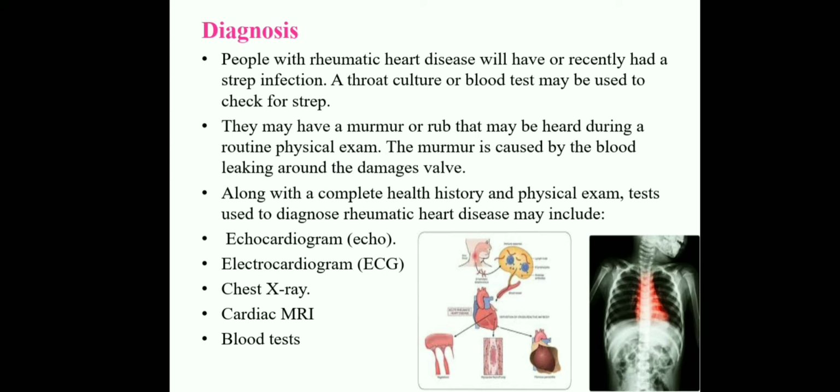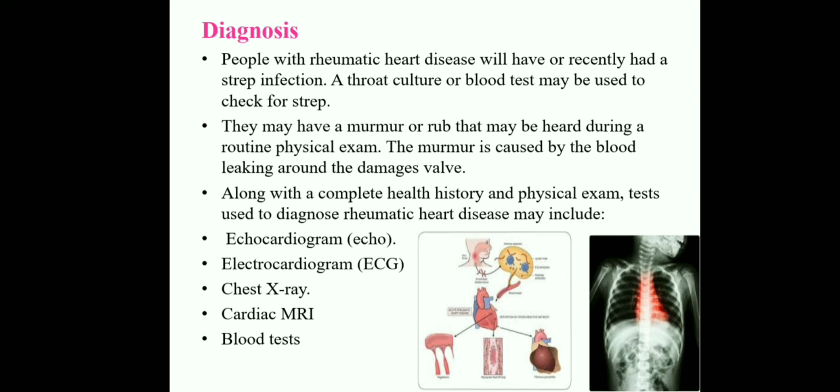Okay, and next is diagnosis. People with rheumatic heart disease will have, or recently had, a strep infection or throat infection. A throat culture or blood test may be used to check for strep throat. They may have a murmur or rub that may be heard during the routine physical examination.